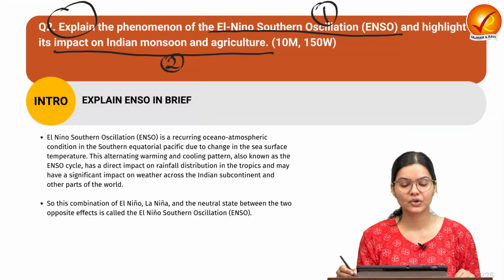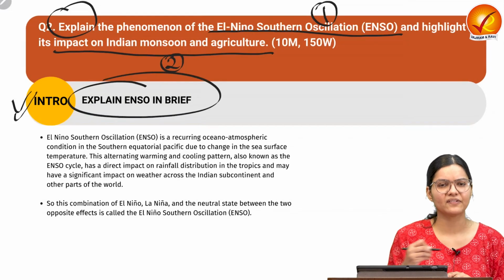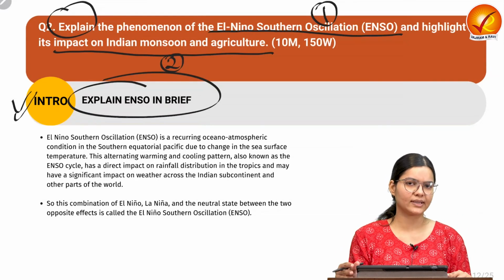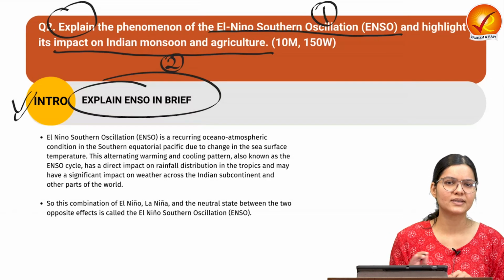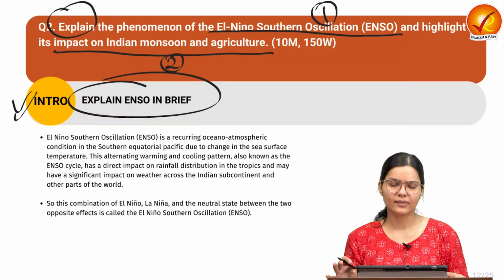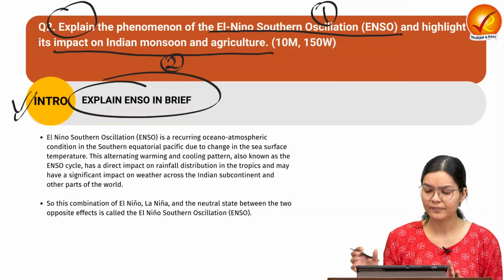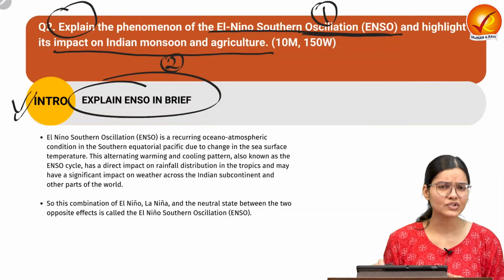So let's start with the question. Here in the introduction, we are going to define ENSO in brief. What El Nino Southern Oscillation is, we are going to define here. So first of all, try to understand why it is known as the El Nino Southern Oscillation. But first of all, try to understand why we call it an oscillation.